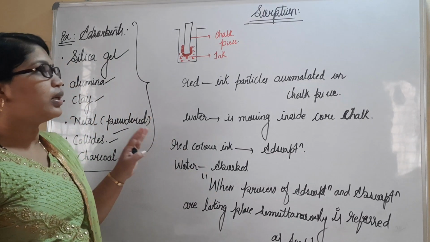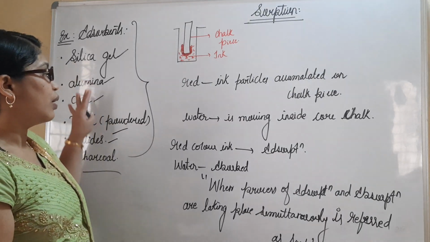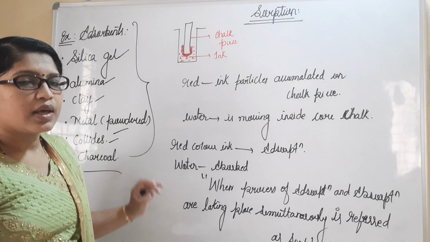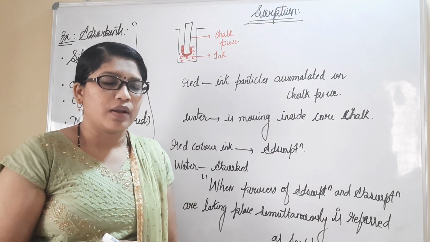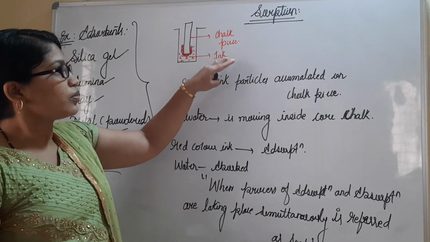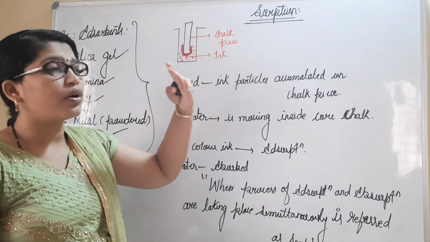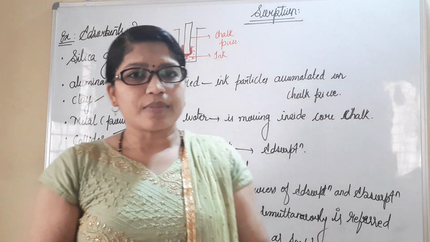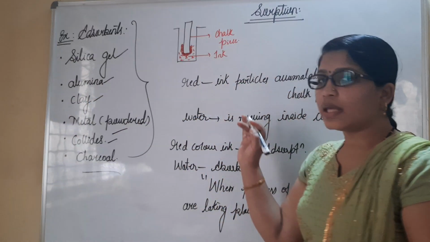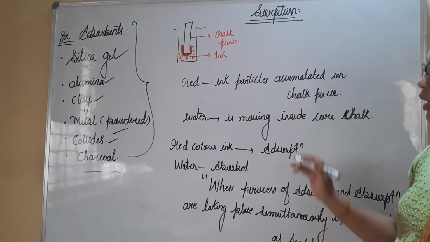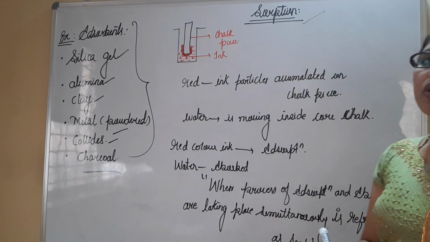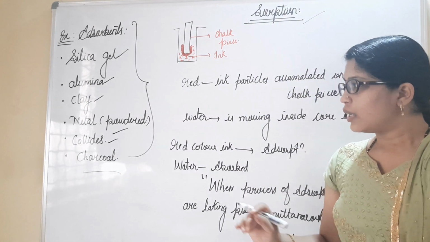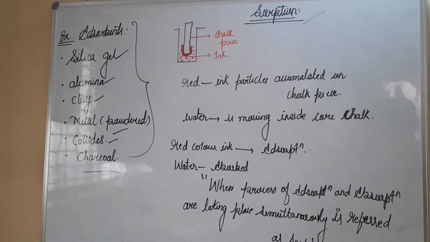So altogether it is said to be surface phenomena, that is adsorption. Absorption is bulk phenomena. Here we have a case in which adsorption and absorption are taking place simultaneously, and that process we can call sorption. Take this, we'll move to next.